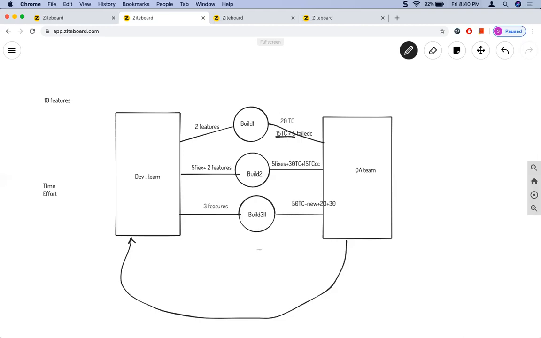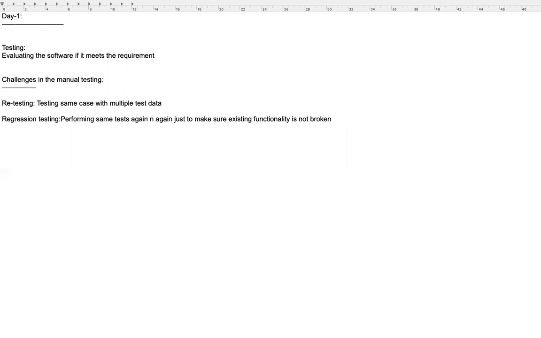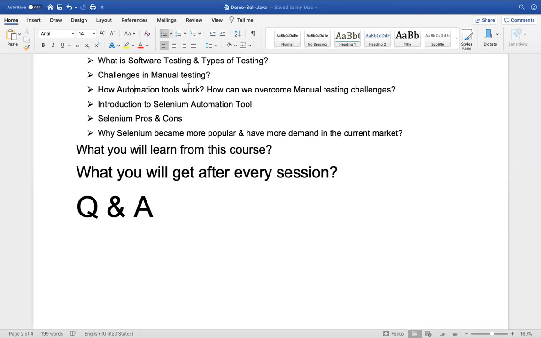So that's how the automation tool will be very handy in overcoming the challenge of regression testing, right? So how an automation tool works and the challenges have been discussed now. Now let's understand what the Selenium automation tool is and how it works, right?